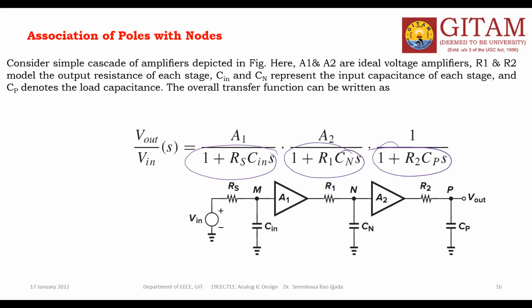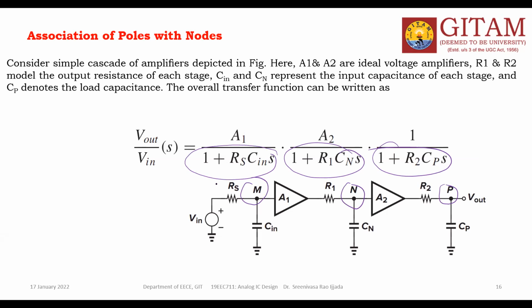So in this transfer function, you have 3 poles. I can say this is one node, this is another node, this is another node. 3 nodes are there, so 3 poles are there in the transfer function.